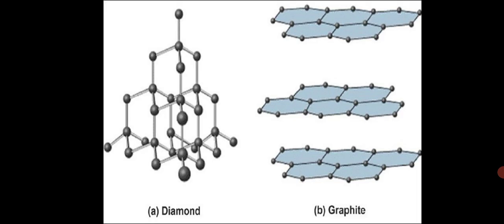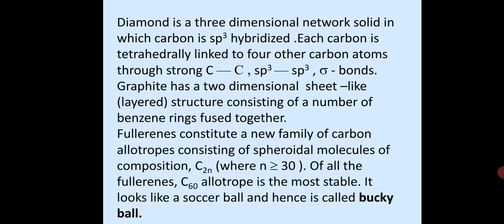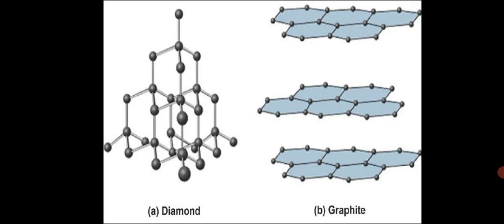Graphite, whereas, has a two-dimensional structure, a sheet-like layered structure consisting of a number of benzene rings fused together. You can see it here.